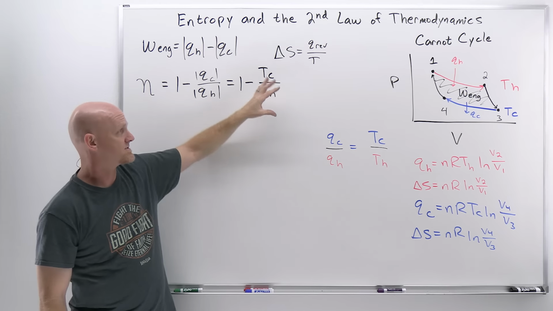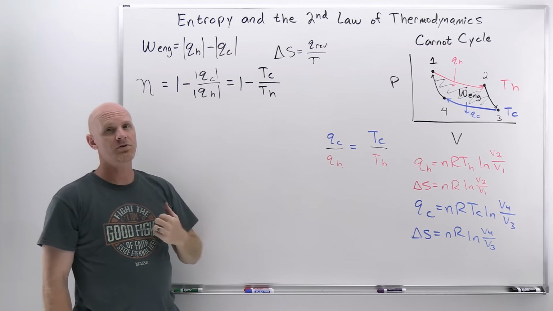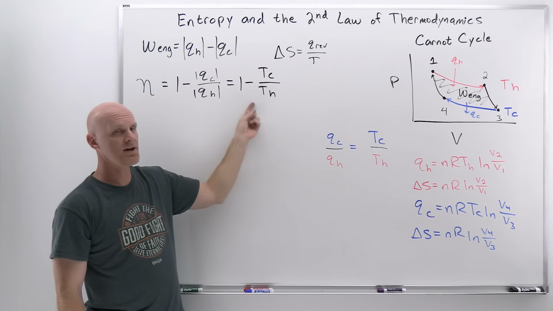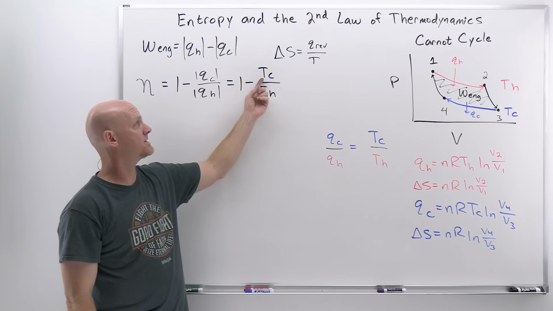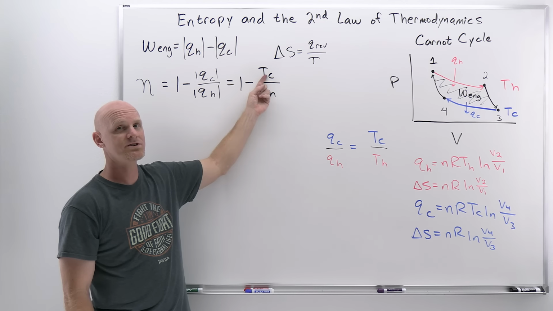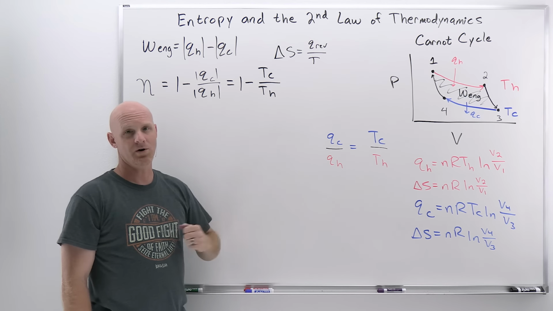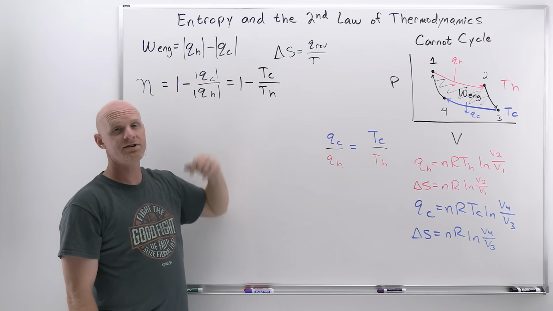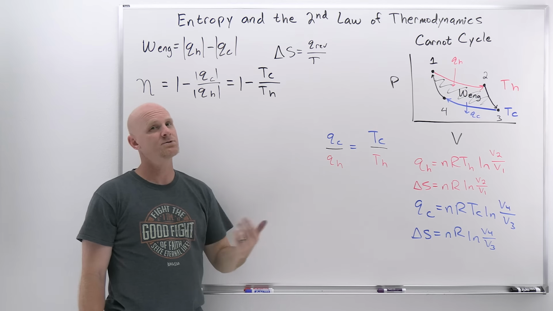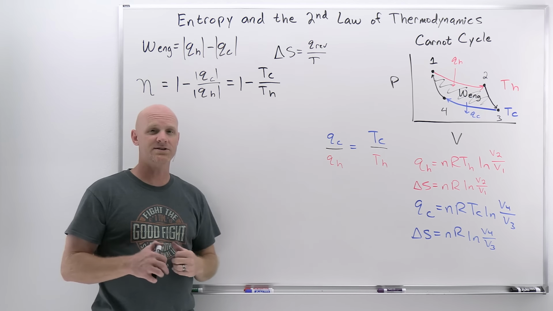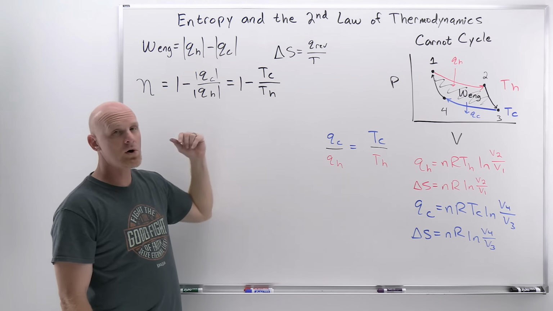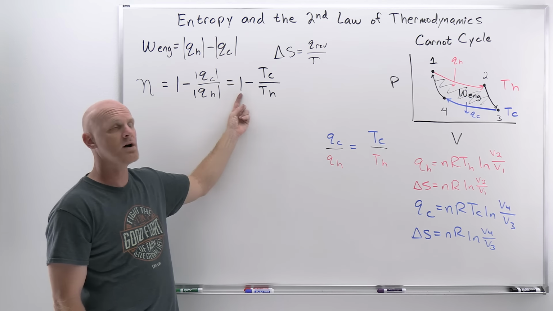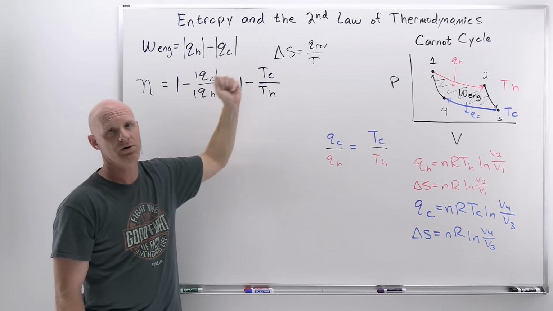And so it turns out if you want to get a higher thermal efficiency, well then you want this ratio again to get smaller and smaller and smaller. And the way it gets smaller only happens as the cold reservoir approaches 0. So if you can get your cold reservoir down to an absolute 0 Kelvin temperature, which is theoretically something we can talk about, but in practice not something you're ever going to quite achieve, then you'll approach a thermal efficiency of 1, because it'd be 1 minus 0, right?